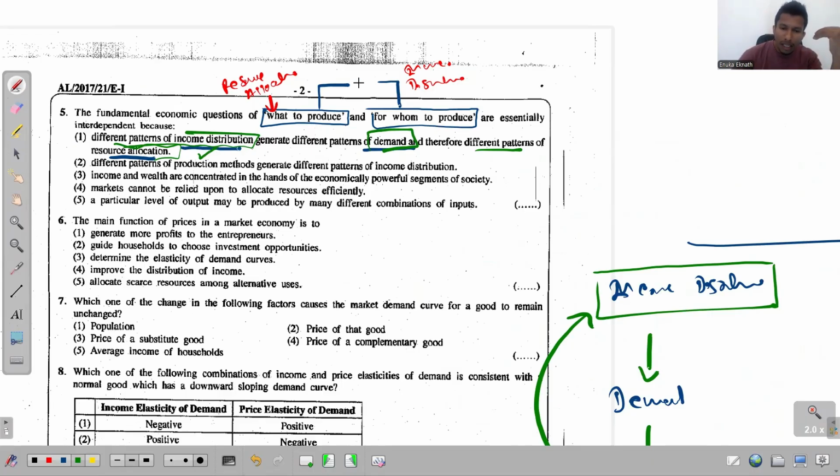And that's why we say that these two problems are dependent on each other. So this is the statement that is true for this question 5. But we will look at the second one as well.